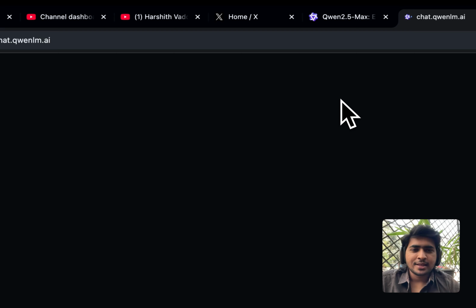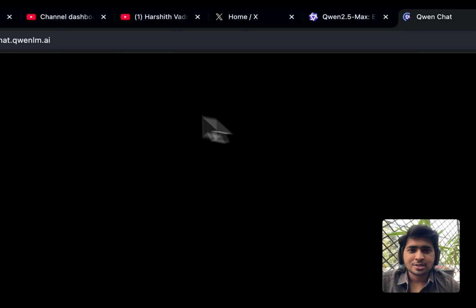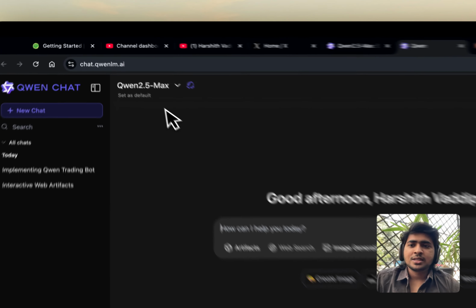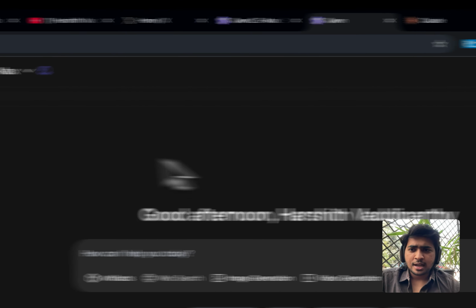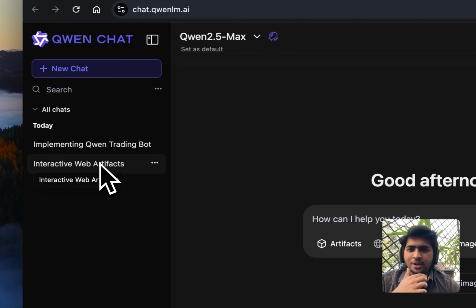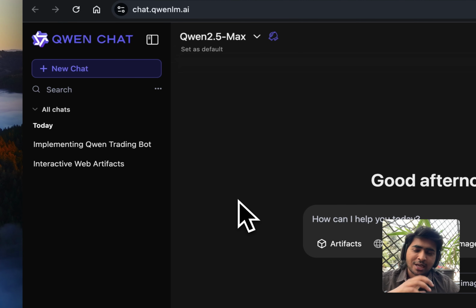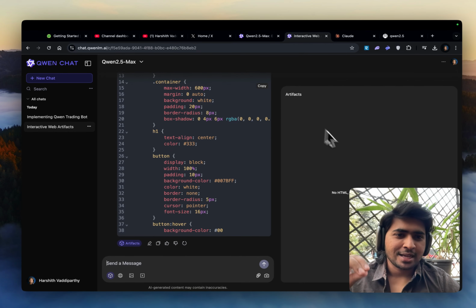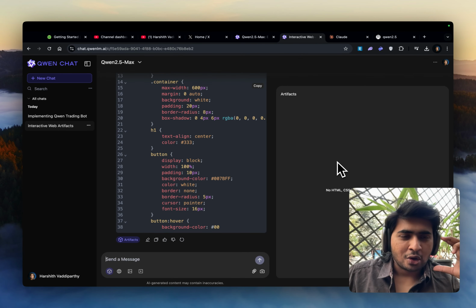Now if you look at this, this is what the chat looks like. It's taking a little bit of time to load. I love the animation that's going on here. All right, so now this is how it looks. As you can see, I've done a couple of things here. The first thing I did was check out what artifacts look like. We already know artifacts are these sections on the right side.